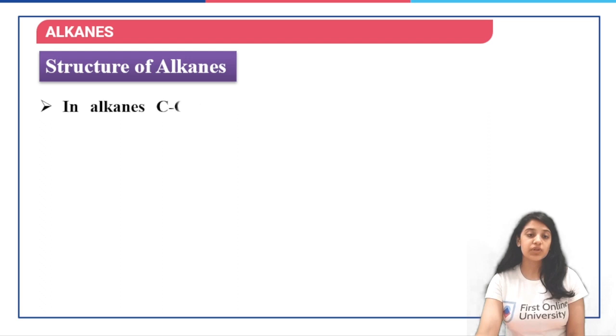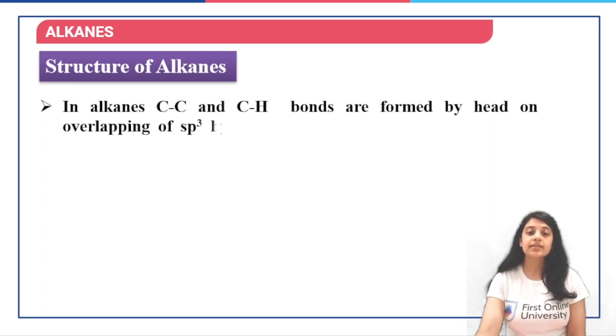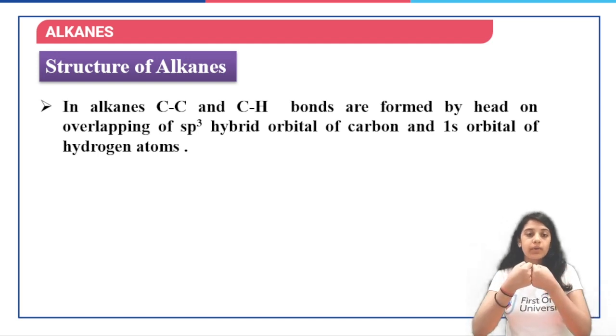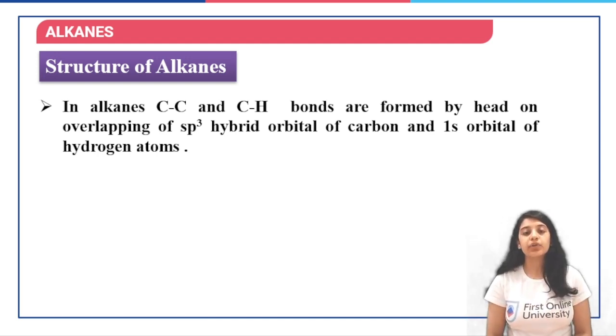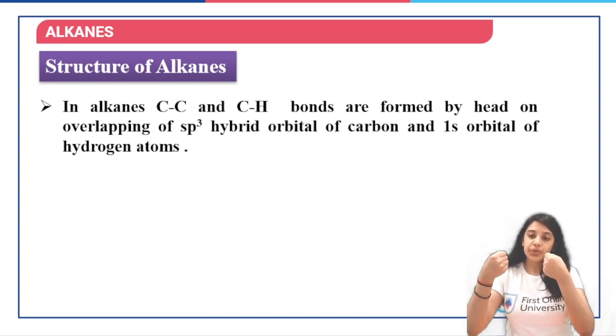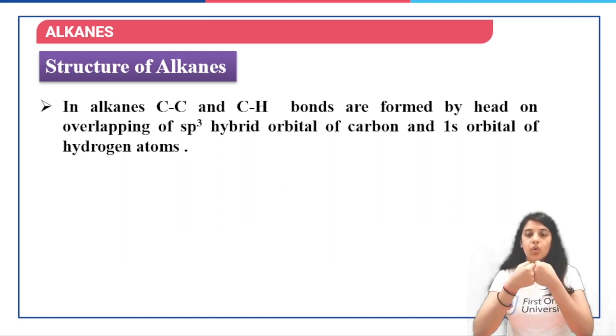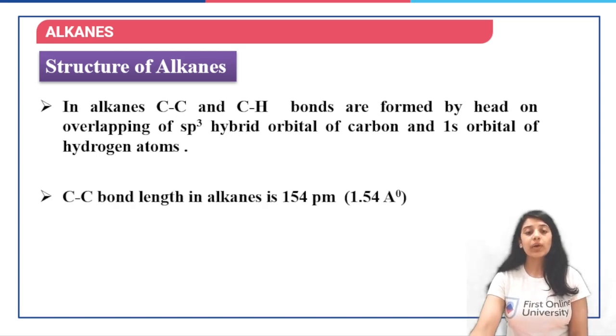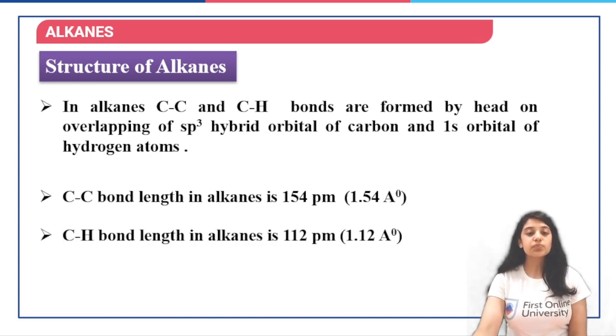Now, if we look at the structure of alkanes, in alkanes, the C-C and C-H bonds are formed by head-on overlap of sp3 hybrid orbitals of carbon. So, carbon has an sp3 hybrid orbital that is going to head-on overlap with the round s orbital of the hydrogen atom. This is the kind of overlap that we have. The C-C bond length in alkanes is generally 1.54 angstrom, and the C-H bond length is approximately 1.12 angstrom.